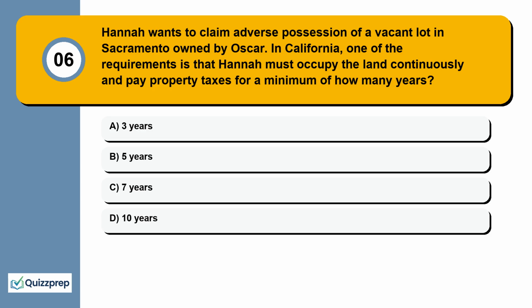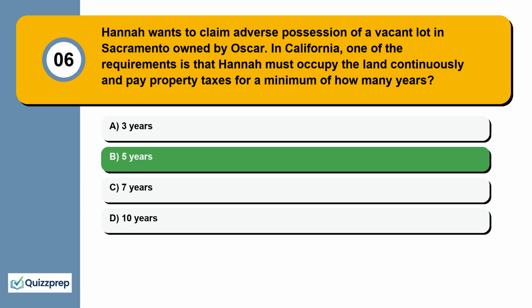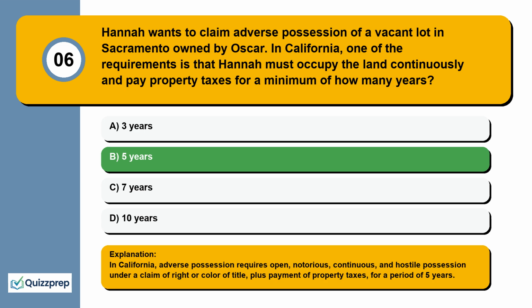Question 6. Hannah wants to claim adverse possession of a vacant lot in Sacramento owned by Oscar. In California, one of the requirements is that Hannah must occupy the land continuously and pay property taxes for a minimum of how many years? 3 years, 5 years, 7 years, 10 years. In California, adverse possession requires open, notorious, continuous, and hostile possession under a claim of right or color of title, plus payment of property taxes, for a period of 5 years.